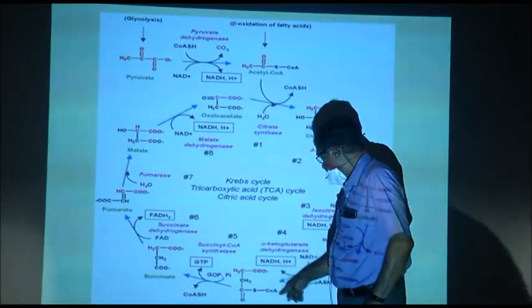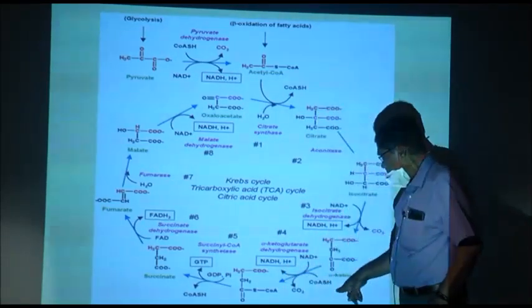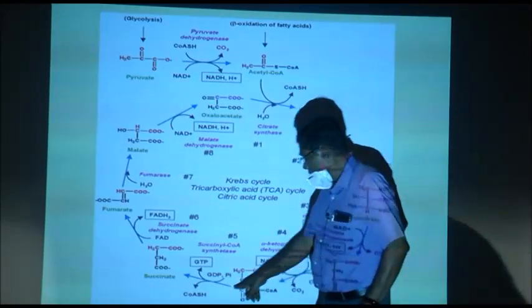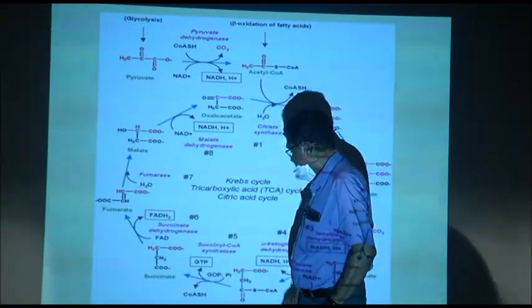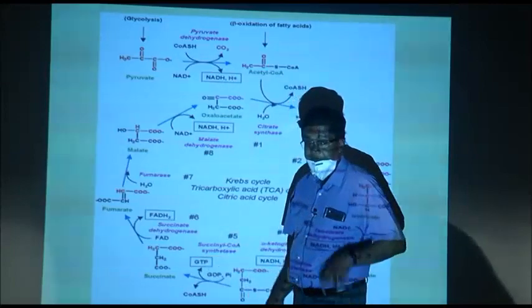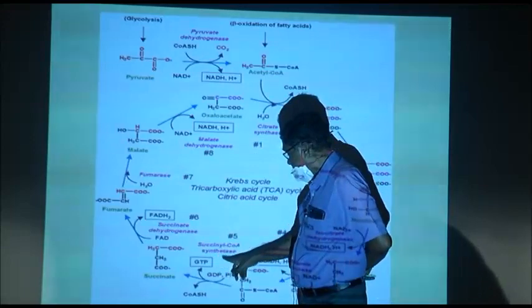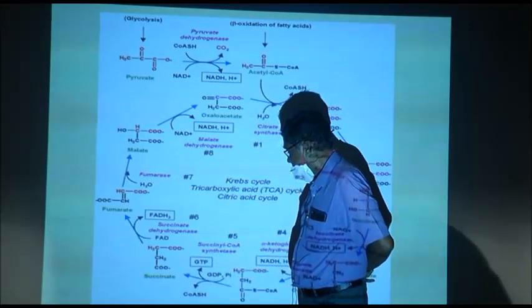Then succinyl coenzyme A is formed because of coenzyme A. Now, coenzyme A is released and there is formation of GTP, not ATP, GTP. Now, succinyl coenzyme A synthetase.